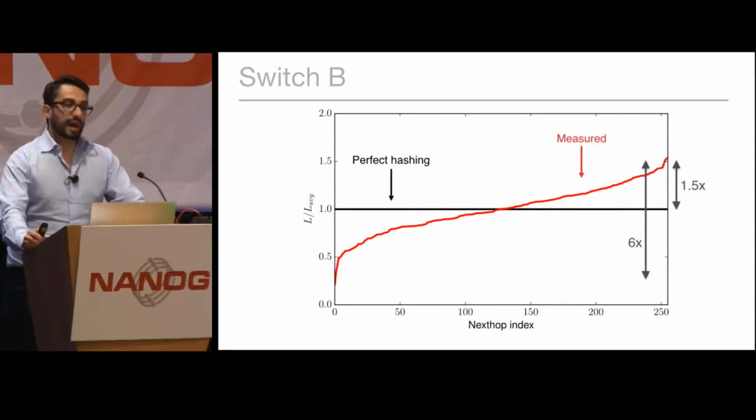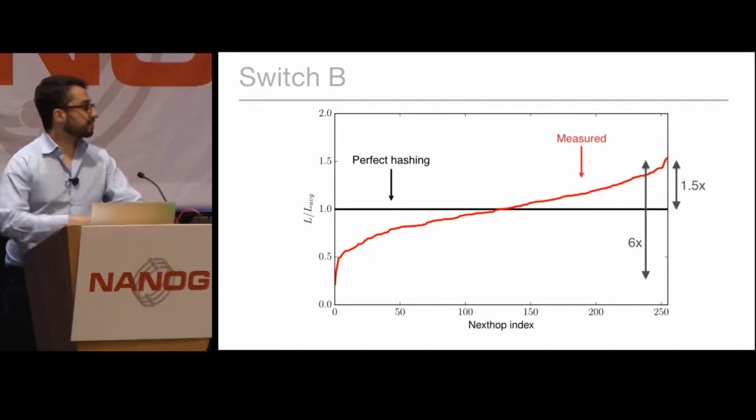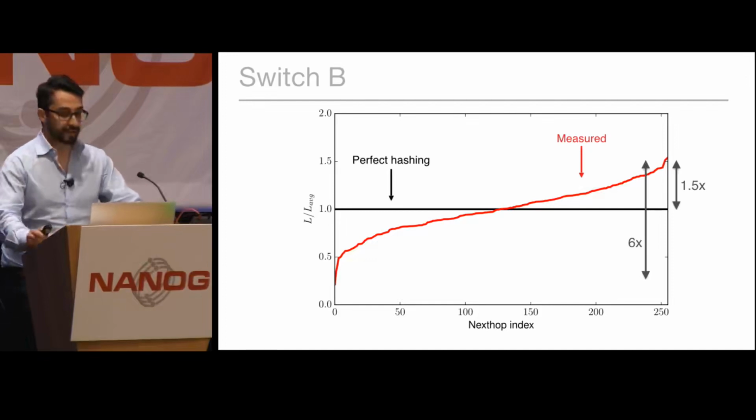If you recall the graph that I showed you earlier on, in a situation like this, with the most loaded next hop having 50% more traffic than the average next hop, that would have caused a loss of 1/3 of our capacity. So a situation like this would really cost a large amount of capacity.